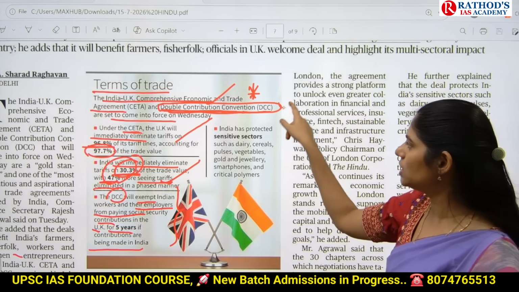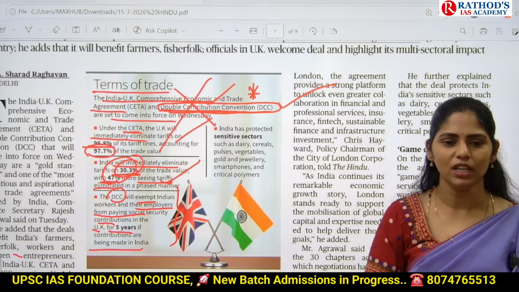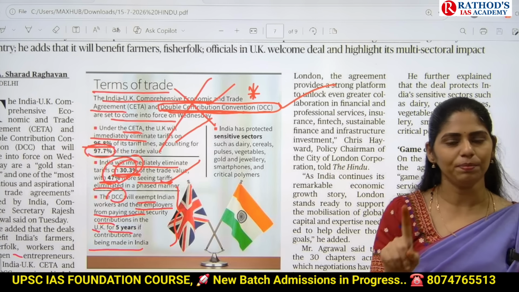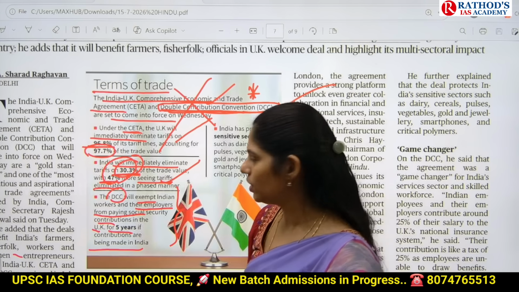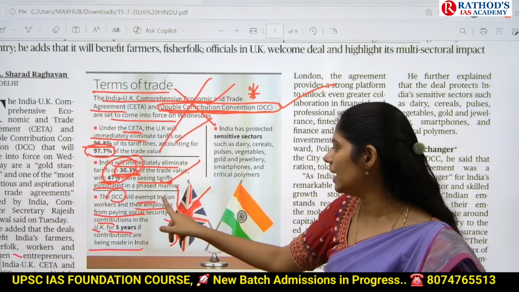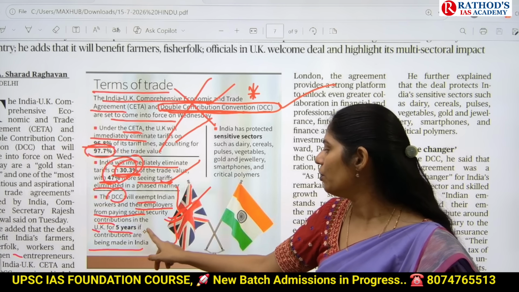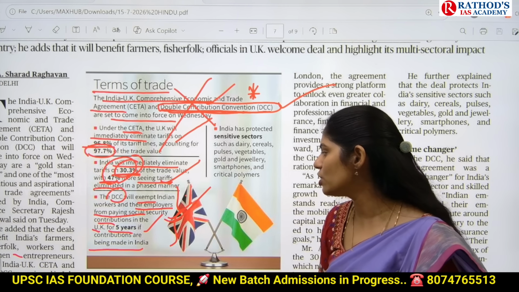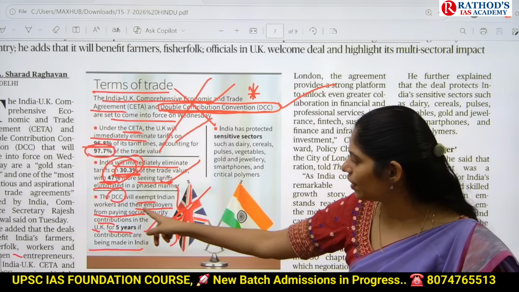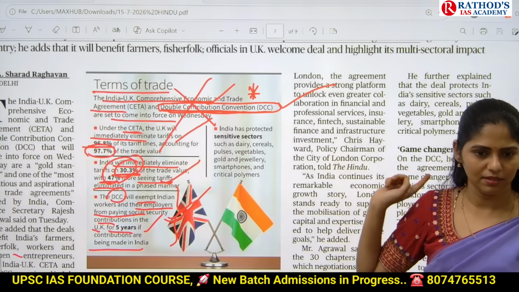That is about this DCC, double contribution convention. No need of paying social security twice, in India as well as the UK simultaneously. If you pay in India, it's okay. DCC will exempt Indian workers and their employers from paying social security contributions in the UK for 5 years if their contributions are made in India. If already they are paying in India for 5 years, no need of paying those contributions in the UK. That is this DCC. Please make a note of it.